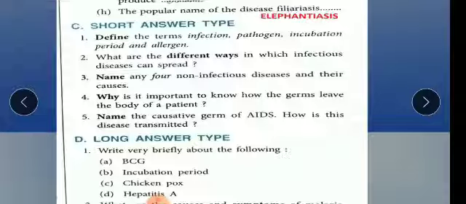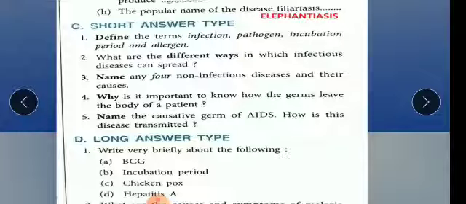So fourth I am telling you first. Why is it important? Because we have to cure the disease, and we have to prevent the disease from spreading from one person to another person. Otherwise, we will not be aware whether the patient is cured of the disease or not. Otherwise our body will get the same disease. So that's why we have to prevent the disease from one person to another person.